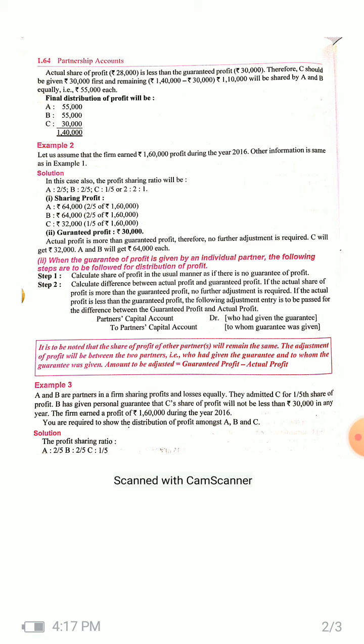So for A it will be 2/5 of rupees 1,60,000, that is rupees 64,000. For B it will be again rupees 64,000, and for C it comes to 1/5 of rupees 1,60,000. So his share will be rupees 32,000, which is more than the guaranteed profit of 30,000. So there is no need for any adjustment, and they will be given 64,000, 64,000 and 32,000 respectively.